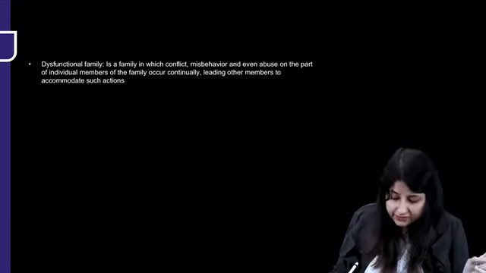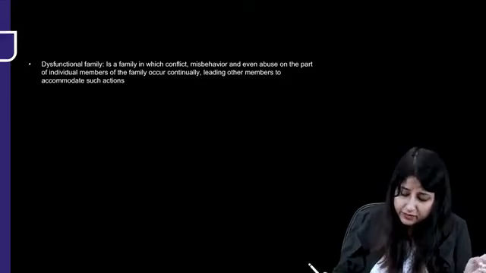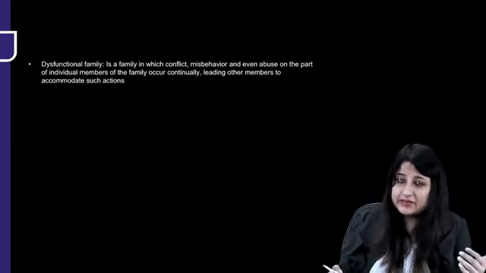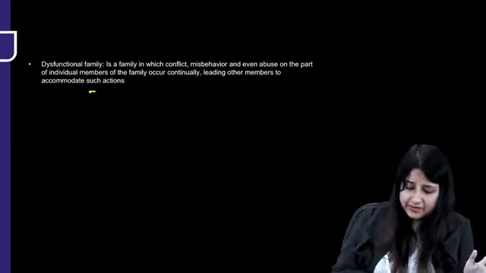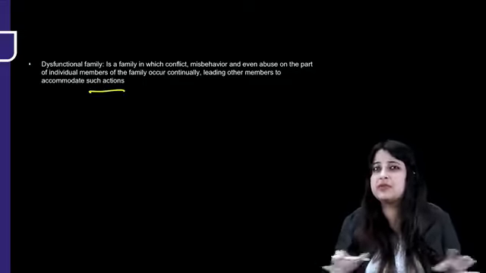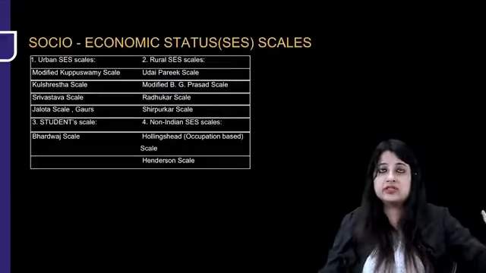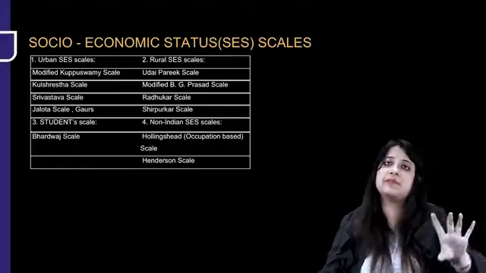There's also a dysfunctional family, a family where conflict, misbehavior and even abuse on the part of an individual member of the family occur continuously and the other members accommodate to such actions. Okay, there's a lot of verbal abuse, domestic abuse, all those things, a lot of violence. Rest of the members are fine with it. So this was the definition of family, types of family, family cycle.